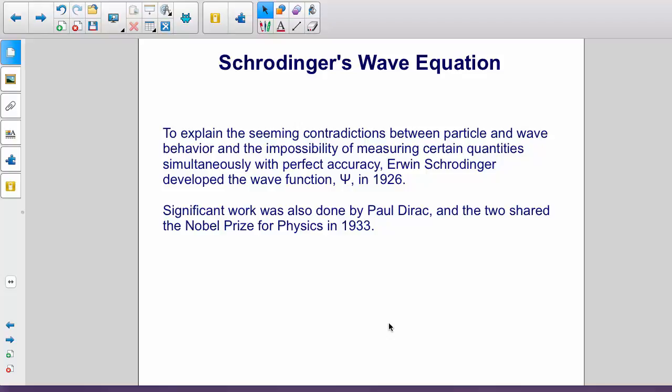To explain the seeming contradictions between particle and wave behavior and the impossibility of measuring certain quantities simultaneously with perfect accuracy, Erwin Schrödinger developed the wave function and his famous wave equation in 1926. Significant work was also done by Paul Dirac, and the two share the Nobel Prize for Physics in 1933.